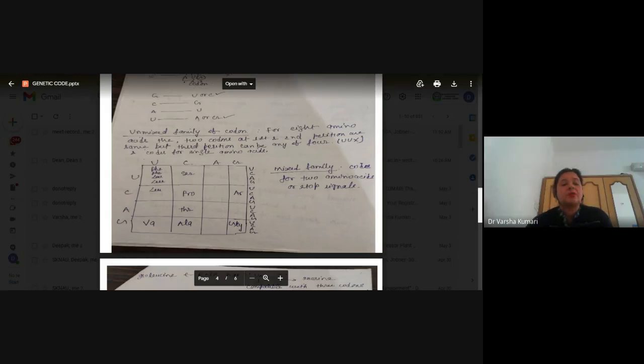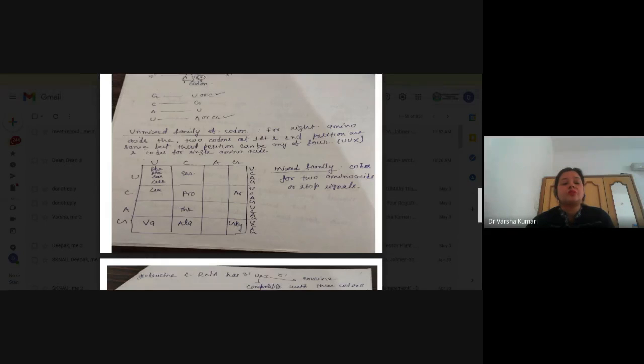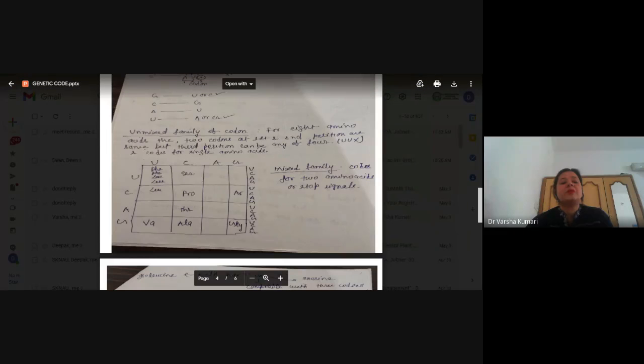Another terminology I am going to discuss with you is the unmixed family of codons and the mixed family of codons.